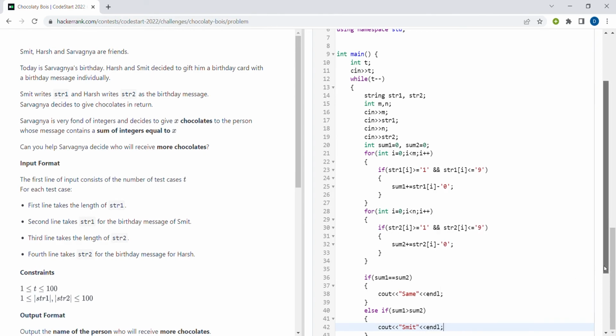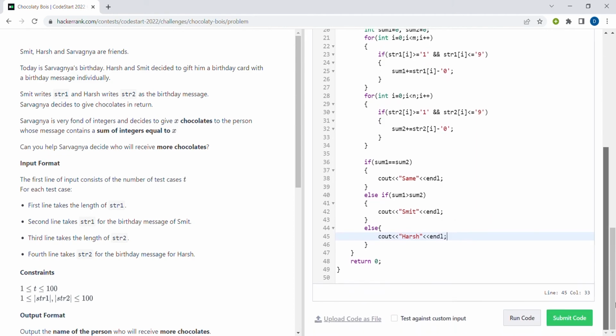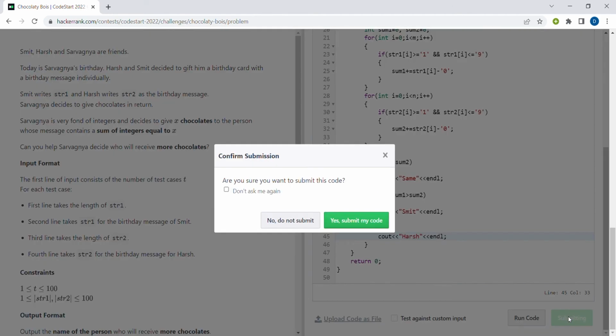And else, what is the third condition, that is sum2 will be greater, so in that case we have to print Harsh. And finally return 0. So let us submit our code.